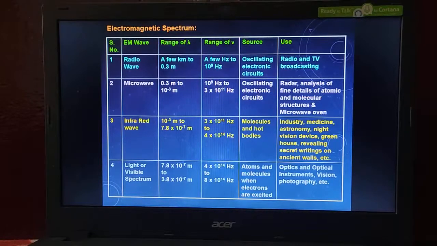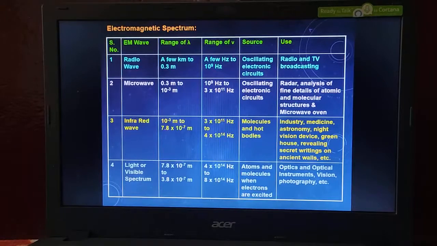Here we have radio waves produced by oscillating electronic circuits. Both radio waves and microwaves are produced using oscillation in electronic circuits.